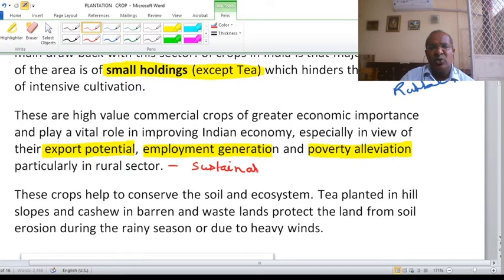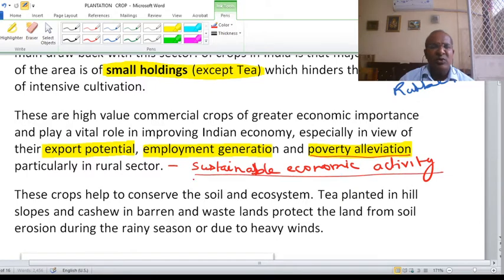Besides that, in many areas they also provide sustainable economic activity. Because in a hilly tract, if you are going for agriculture, topsoil loss can be there. So in hilly tracts and plateau areas, these plantations, for example tea, coffee, rubber, are also ecologically sustainable.